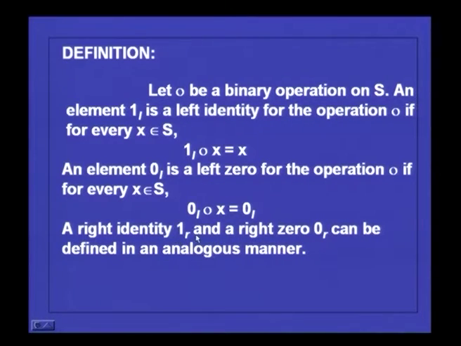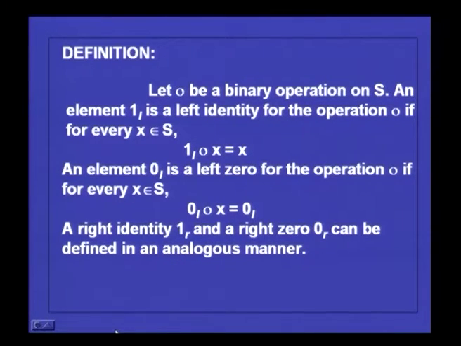When do you say something is a right identity? When you have x dot 1r is equal to x. When do you say something is a right 0? When x dot 0r is equal to 0r. So, in that case you call them right zeros and right identities.